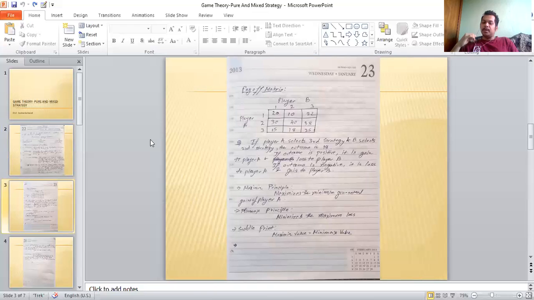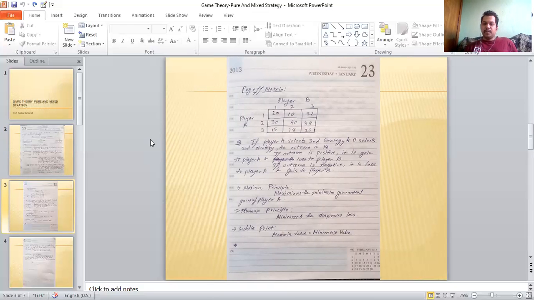Maximin aims to maximize the minimum guaranteed gain of player A, whereas the minimax principle minimizes the maximum loss of player A. And saddle point is basically the value where the minimax value is equal to the maximin value, that we already dealt with in the previous video.